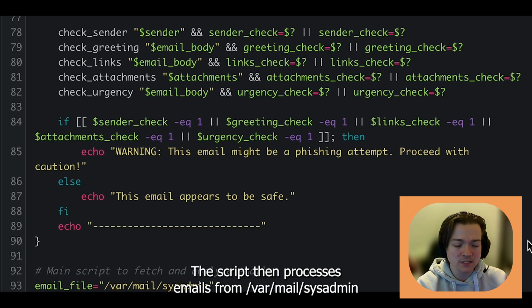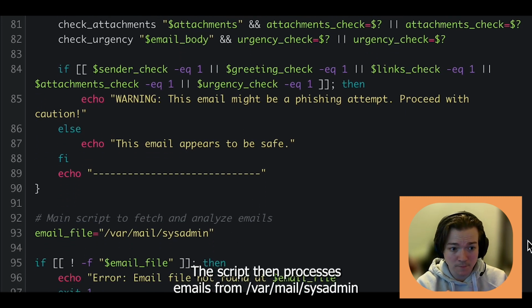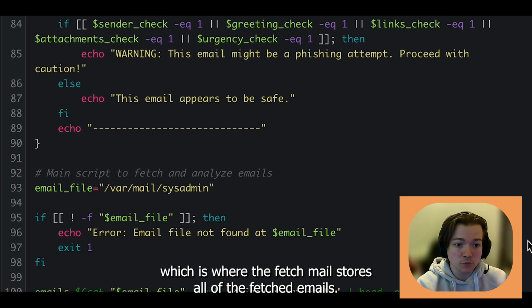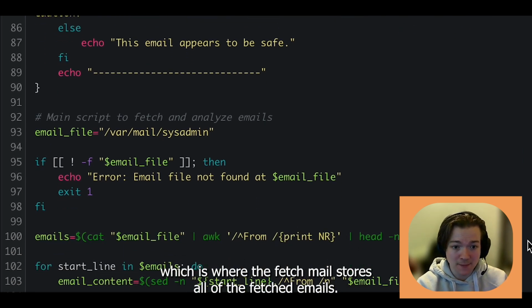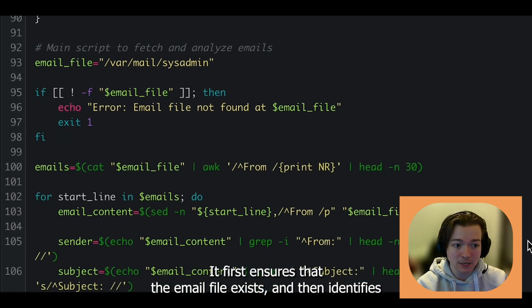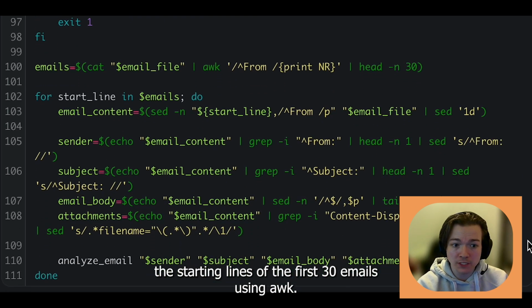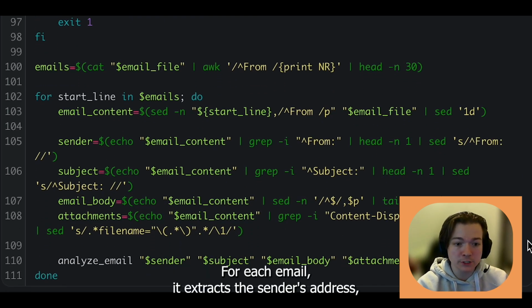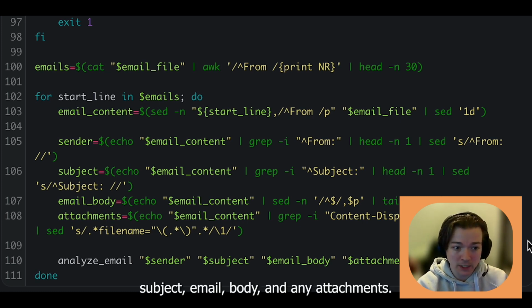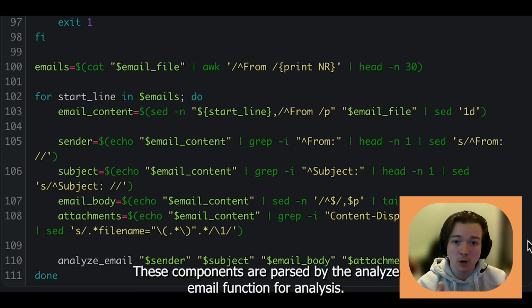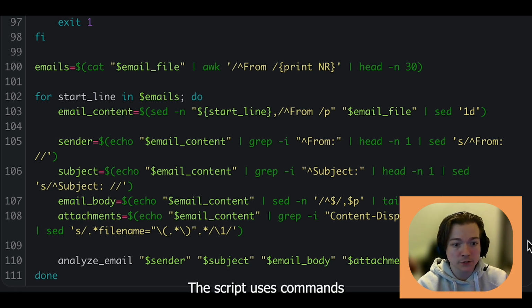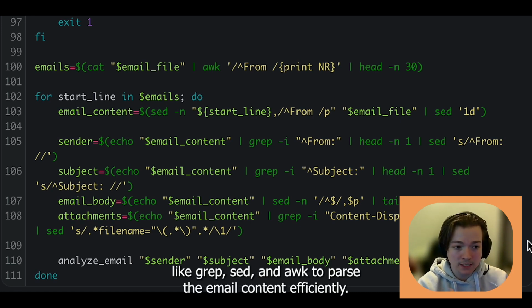The script then processes emails from /var/mail/sysadmin, which is where fetchmail stores all of the fetched emails. It first ensures that the email file exists, and then identifies the starting lines of the first 30 emails using awk. For each email, it extracts the sender's address, subject, email body, and any attachments. These components are passed to the analyze email function for analysis. The script uses commands like grep, sed, and awk to parse the email content efficiently.